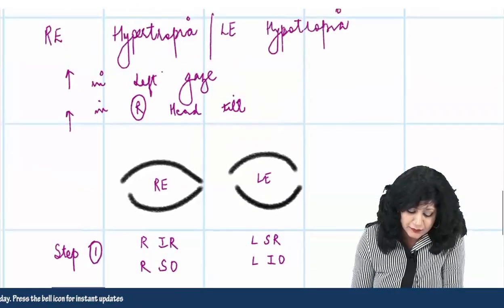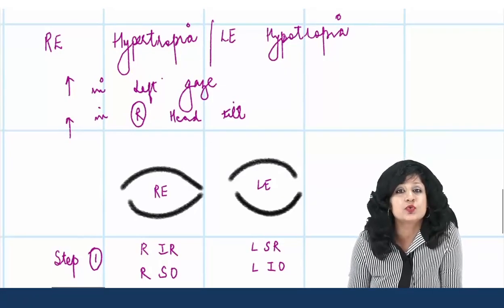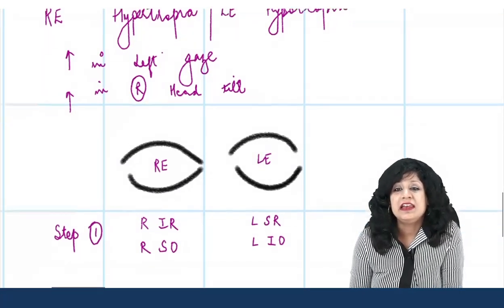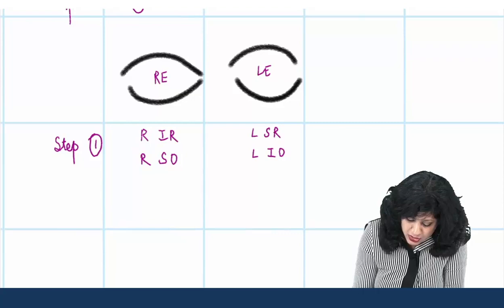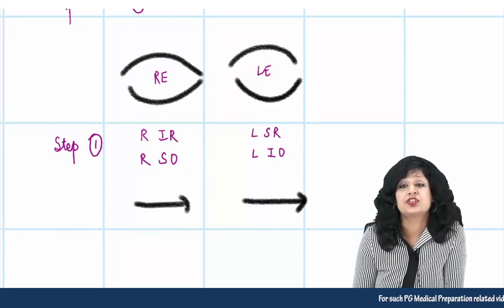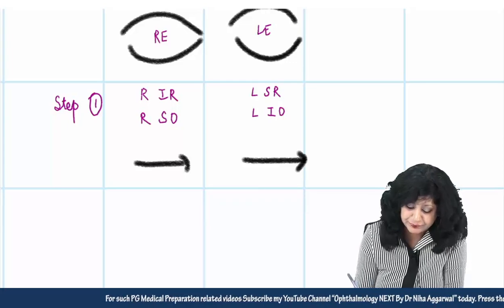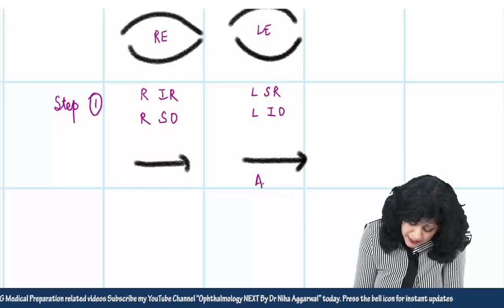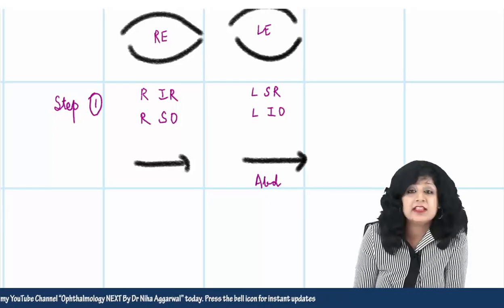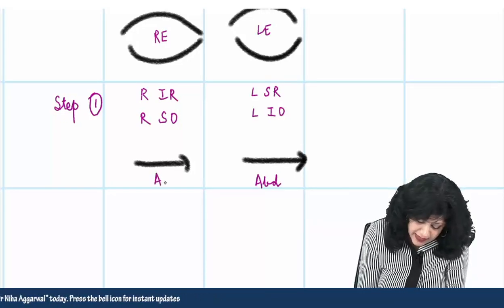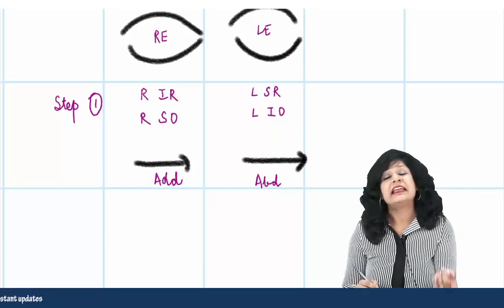Now I have got something for the step 2. It is increasing in the left gaze. So when the patient is looking in this direction, it is increasing. So what is happening with the left eye? In the left gaze, this will be abducting, and in the left gaze, right eye will be adducting. So it is increasing in the left gaze.